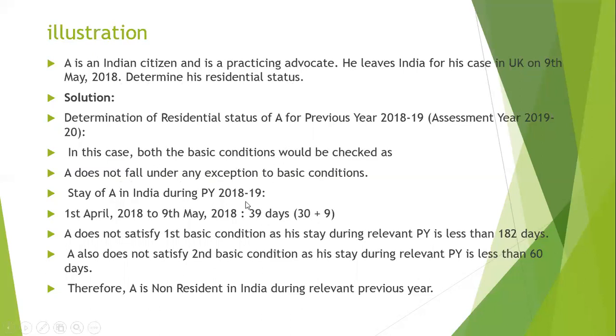So his stay in India during the previous year is only how many days? From 1st April to 9th May, means 30 plus 9 days, 39 days only. So A does not satisfy the first basic condition as his stay during the previous year is less than 182 days. A does not satisfy the second basic condition as his stay during the previous year is less than 60 days. So hence A is non-resident.